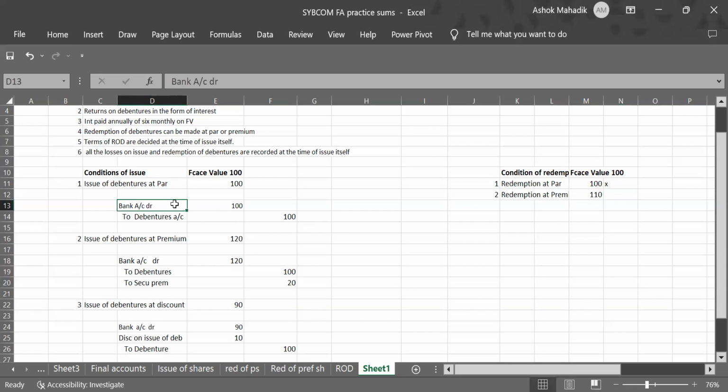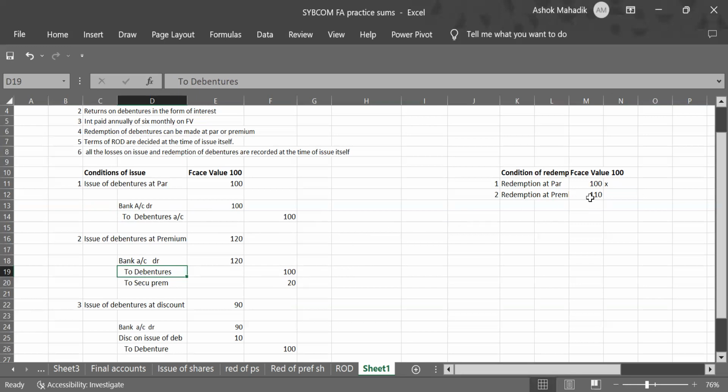So suppose the combination is issue of debenture at par and redeemed at par. So entry will remain this only, it won't change. Clear? Second option of issue was issue of debenture at premium and redeemed at par. Again, entry doesn't change. It will remain as it is, bank account debit to debenture to security premium.